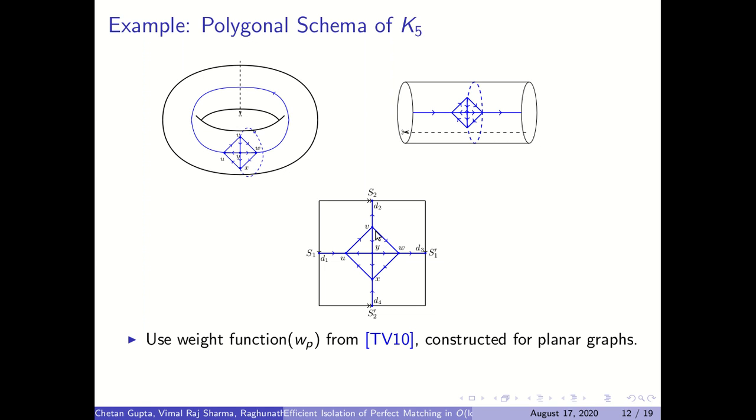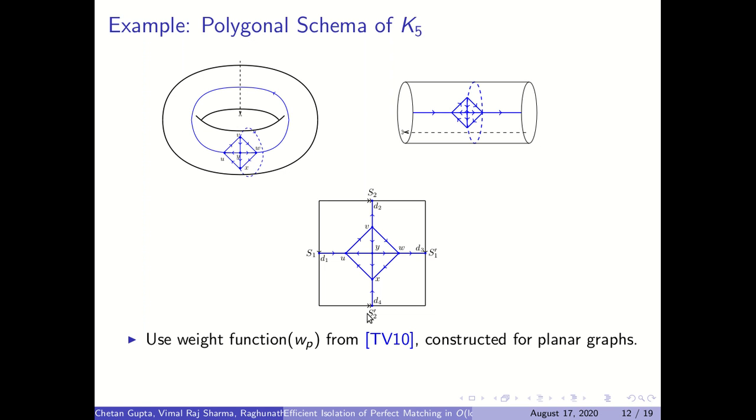So therefore our main focus will be on those edges which are crossing some side of the schema. So let's say this edge VX was cut during the cutting operation. So we'll say that this VX is crossing the sides S2 and S2 prime. Similarly, we'll say WU is crossing the sides S1 and S1 prime. So we'll construct a new weight function for these kinds of edges. Here we'll say that V is incident on S2, W is incident on S1 prime, and X is incident on S2 prime, and so on.